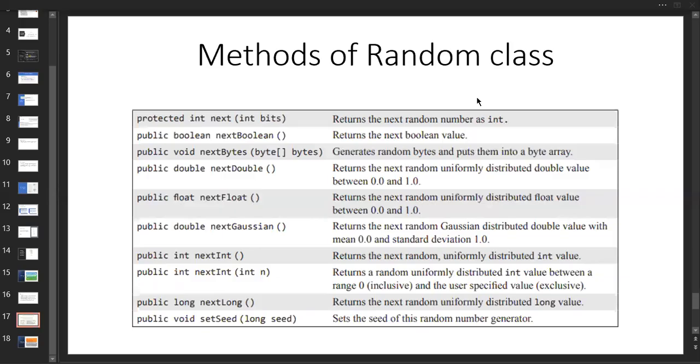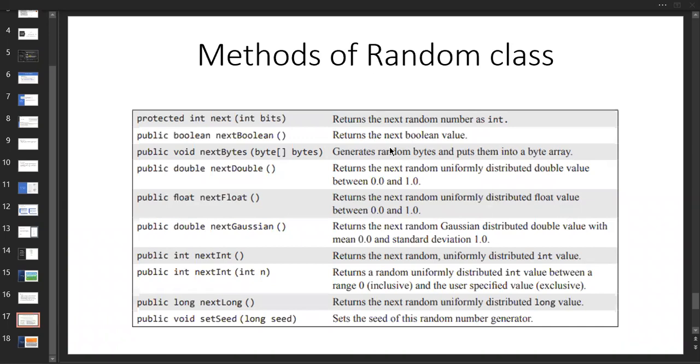So what is a random class? We are supposed to get random numbers that are generated automatically. For example, a public sector bank or secured applications are supposed to send OTPs, and all these are randomly generated numbers. Once we get one number, the next time we'll get another number. This is all about a random class.